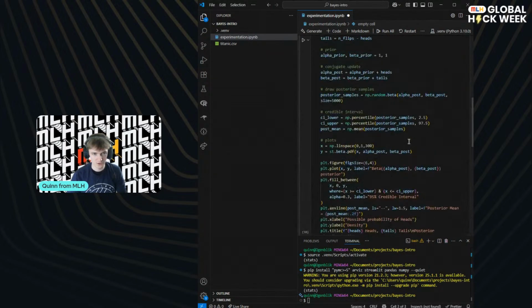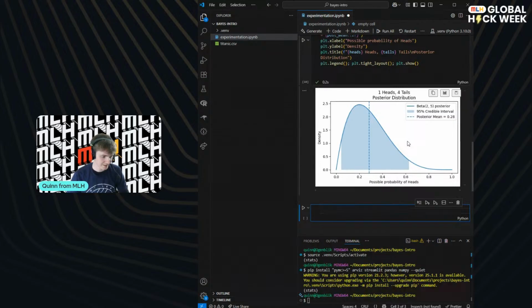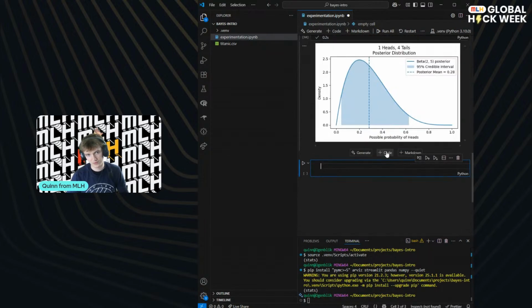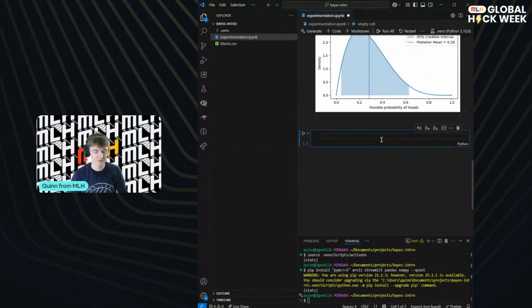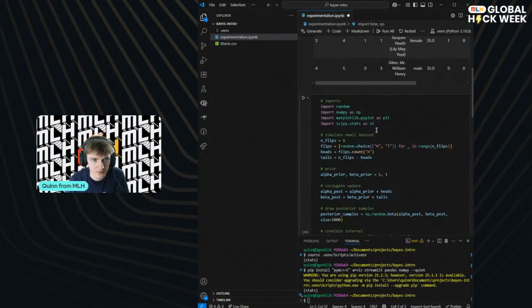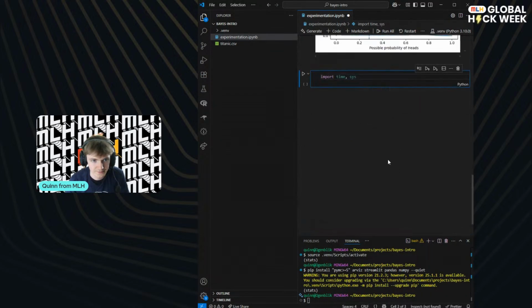Cool. So we've built this little coin flipping machine. Let's say we've done this, but we're not really investigating it at each stage. Let's say we wanted to flip a coin a few times, investigate what our posterior looked like, and then flip it a bit more and just keep going. So let's write some functions to do that. We've already got NumPy imported. Let's import time and sys. We've got random, yeah, okay.